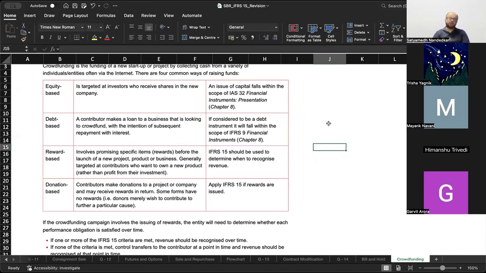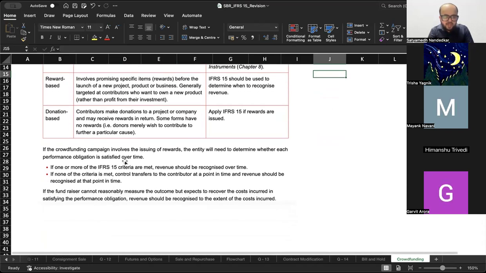Reward based involves promising specific items before the launch of a new project, product, or service, generally targeted at contributors who want to own a new product. IFRS 15 should be used to determine when to recognize revenue. Donation based: contributors make donations to a project or company and may receive rewards in return. Some forms have no rewards, that is, donors merely wish to contribute to a particular cause, like tree plantation or pollution control.